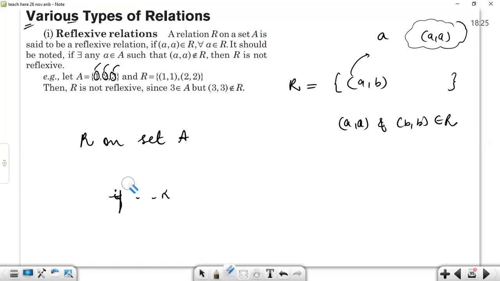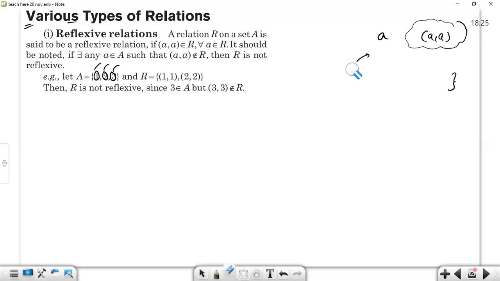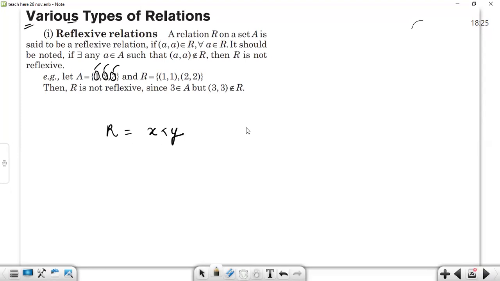Then only that particular given relation will be known as reflexive. You will only be able to understand after giving examples. Let me take a set. Let's say there's a relation x less than y, on sets A and B. Set A is 1, 2, and 3. Set B is 3, 4, and 5.